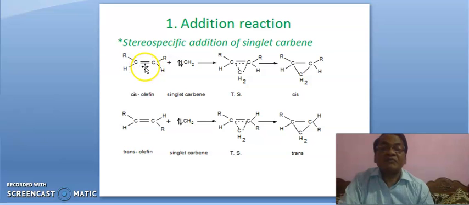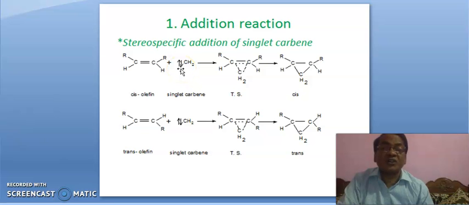Here this is a pi bond, and this pi bond is formed by two electrons of opposite spin, means an electron with clockwise spin and an electron with anti-clockwise spin. Here it is singlet carbene.